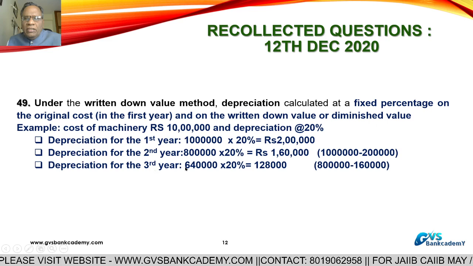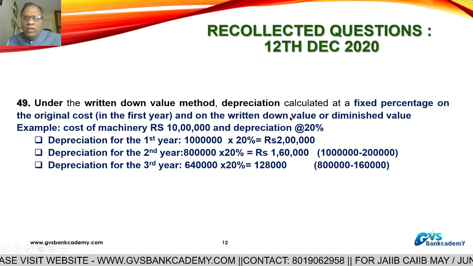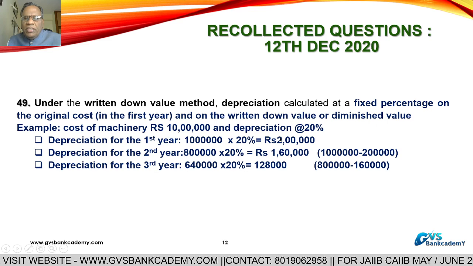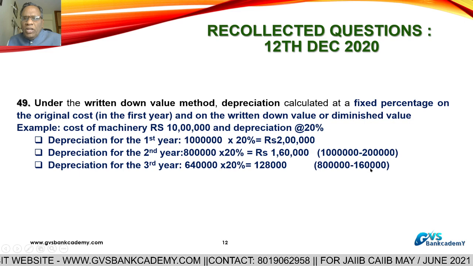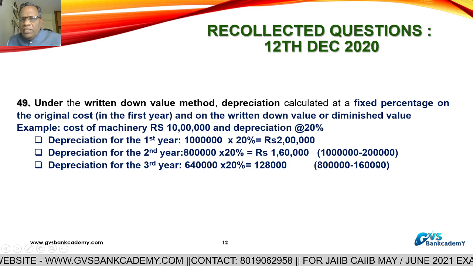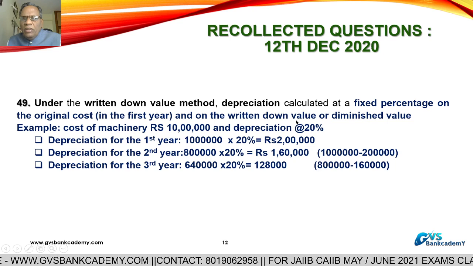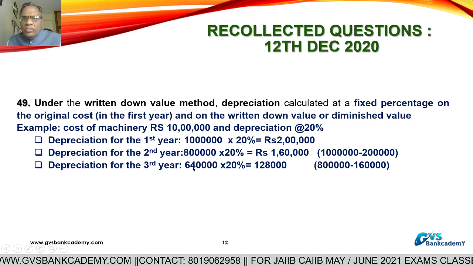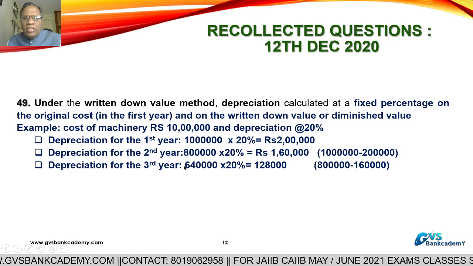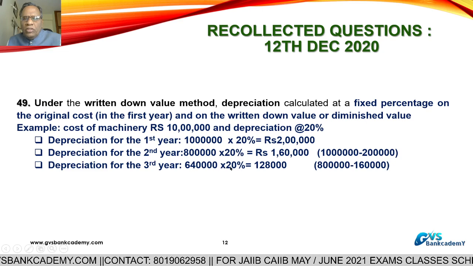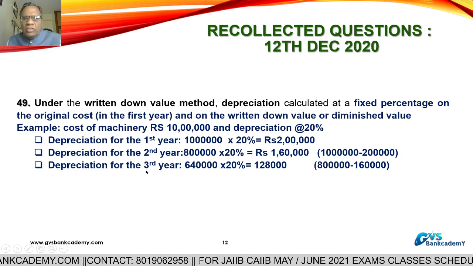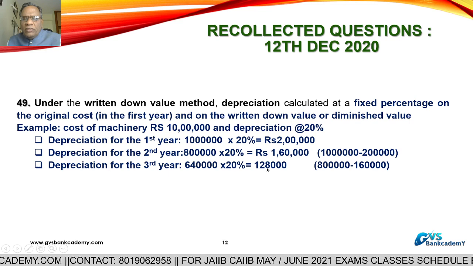For the third year, what is the written down value of the machinery? 8 lakhs minus 1,60,000, the second year depreciation. So, for the third year, written down value is 6,40,000. 6,40,000 into 20%. So, for the third year, depreciation is 1,28,000.